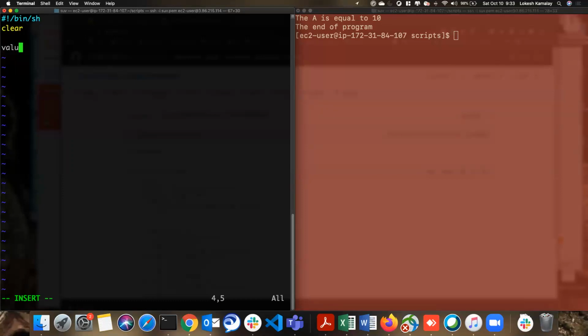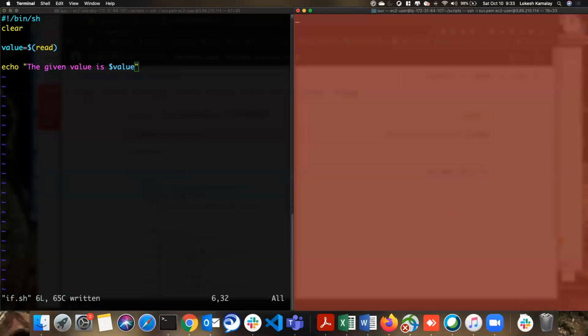I would say value is equal to dollar read, and I'm just printing the value here. The given value is dollar value.